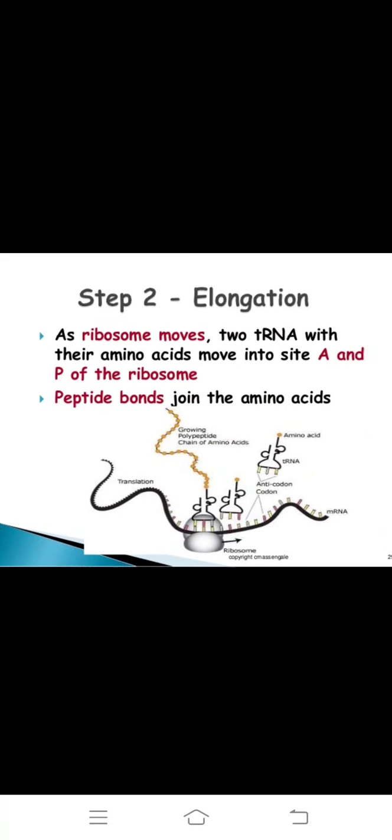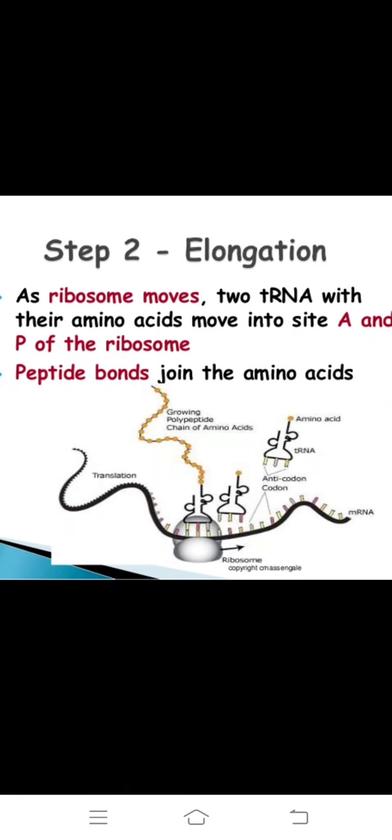As the ribosome moves, tRNAs with their amino acids move into the A and P sites of the ribosome. Next, peptide bonds join the amino acids, which is important for tRNA.